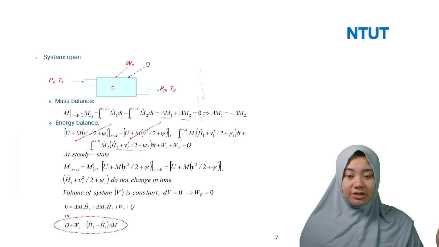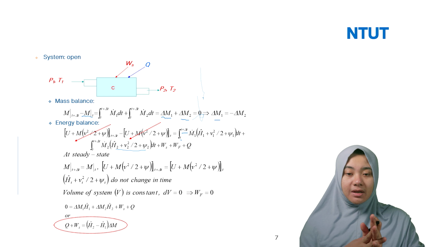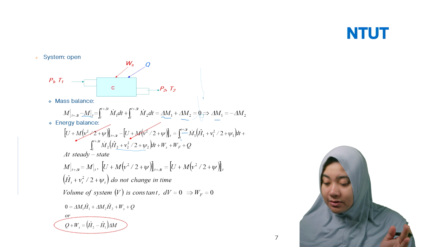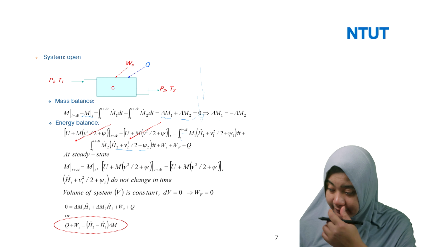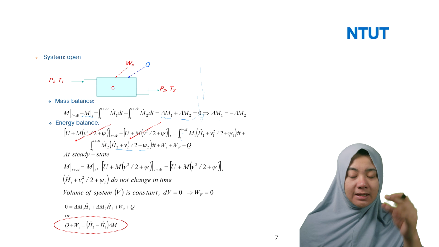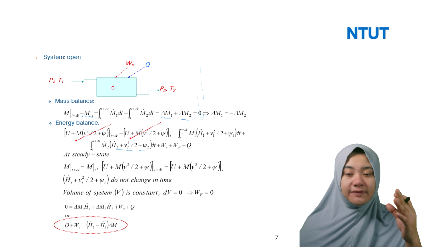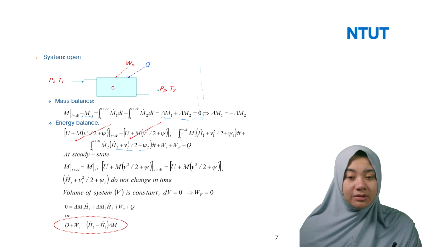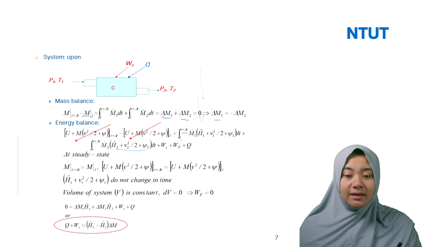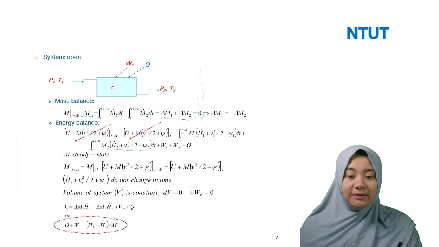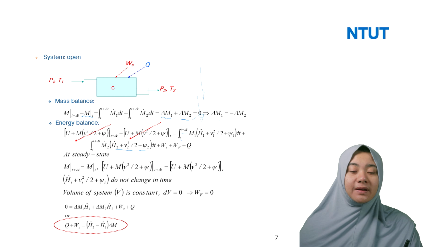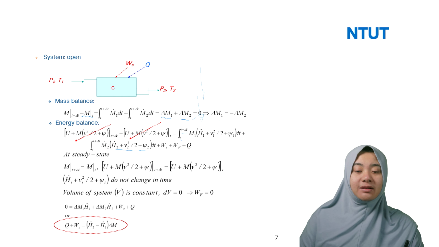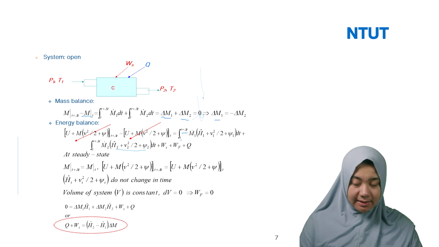Then you can assume steady state, because for the open system the flow is totally continuous. So it means the function is at steady state. So m(t plus delta t) is equal to m(t). And for U plus V squared divided by 2 plus omega at t plus delta t, it is equal to that at t, because at steady state they are constant and do not depend on time.